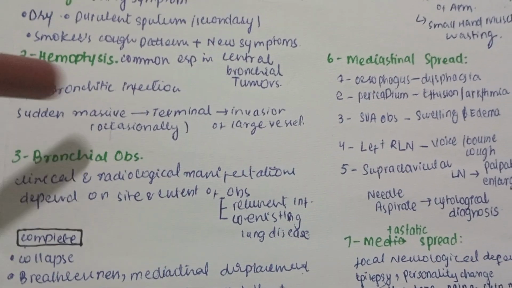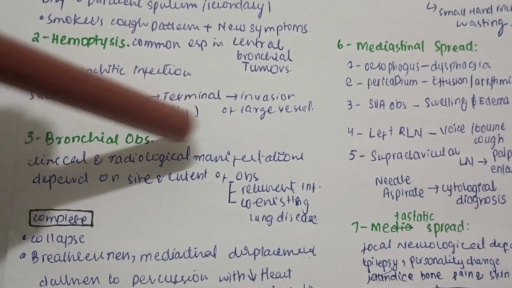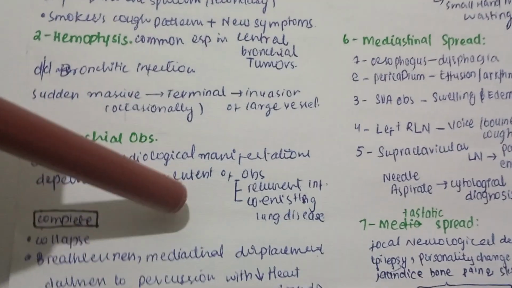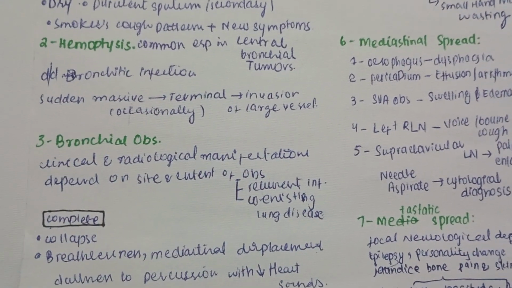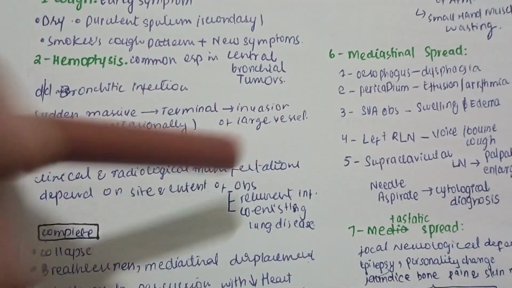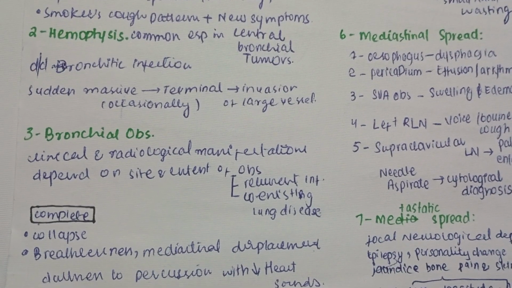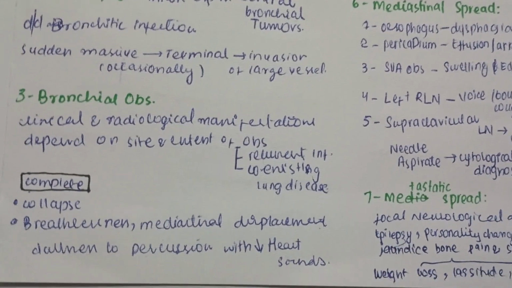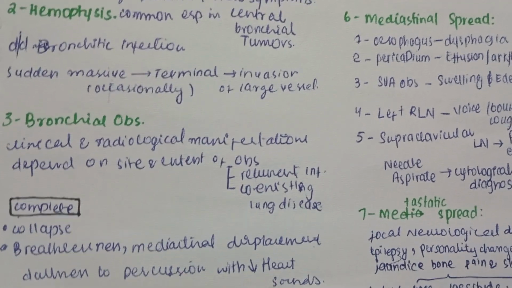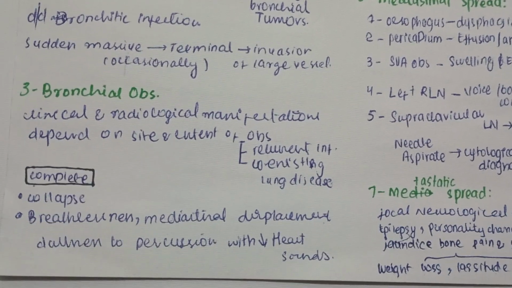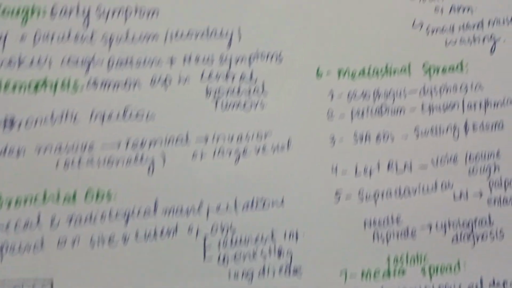The clinical and radiological manifestations depend on the site and extent of obstruction, recurrent infection, and coexisting lung disease. If there is complete obstruction, then collapse, obviously, and breathlessness, mediastinal displacement, dullness to percussion with decreased heart sound are mostly present.